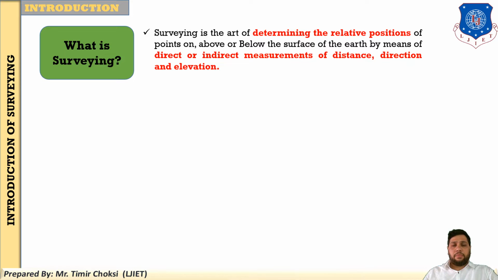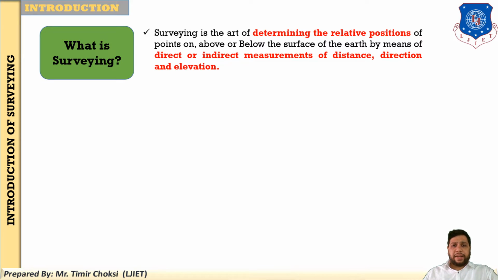So you are determining the relative position of the point. Some points are below the surface of the earth or above the surface of the earth, and you take the measurement by direct or indirect method of distance as well as the direction as well as the elevation. In surveying you take the basic 3 measurements: one is distance, like horizontal distance and vertical distance, then direction, as well as the elevation.